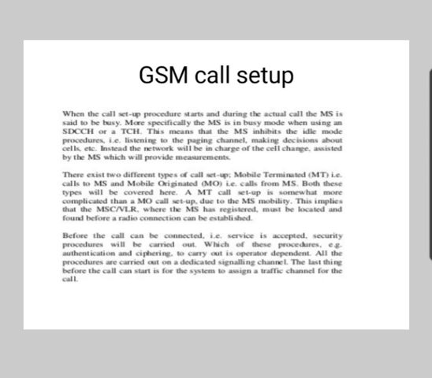Once MS has moved to TCH, it starts ringing and sends the alerting message to the MSC, which then forwards the acknowledgement message ACM to the PSTN via GMSC. Once the called party picks up the phone, a connect message is given by the MS to MSC and then it sends answer message to PSTN, to which PSTN responds by connect acknowledgement message, and then the call is established.